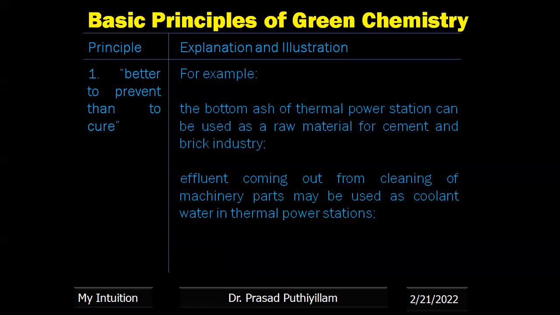The effluent coming out from cleaning of machinery parts may be used as coolant water in a thermal power station. To wash the machine parts, a lot of water is used. That water coming out can be used as a coolant in thermal power stations rather than being made to flow directly to a water body. A lot of coolant is required in a thermal power station. The municipal waste can be used as a source of energy. So these are the supporting examples for principle one of green chemistry.